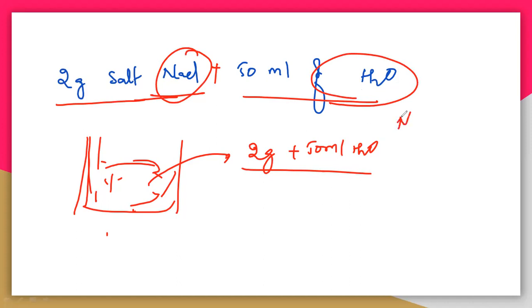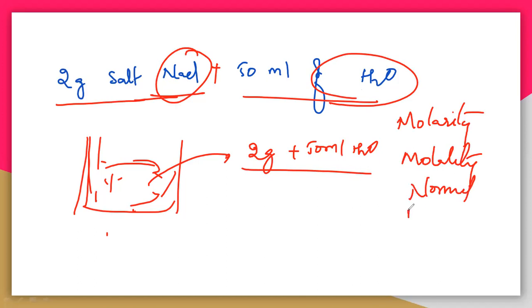You can consider the molarity, normality, mole fraction, weight by weight, volume by volume. There are many other concentration terms, but here we will discuss only mole fraction. Further in the next session we will discuss the molarity, normality, all those things. So let us see the mole fraction here. What is mole fraction? It is indicated with this zeta.